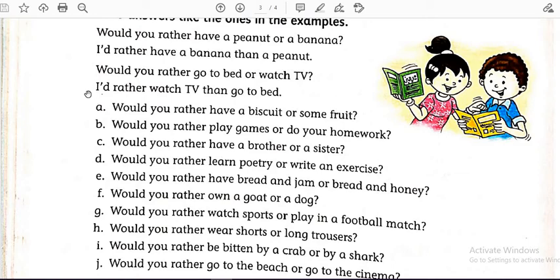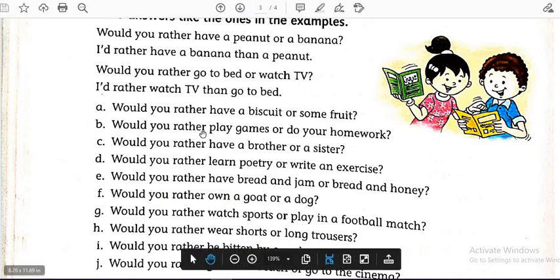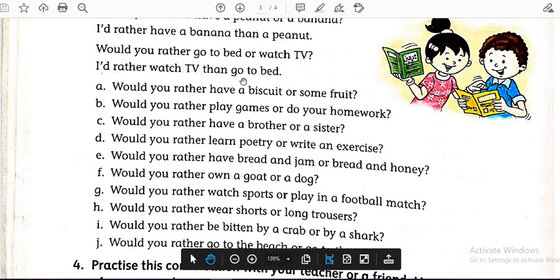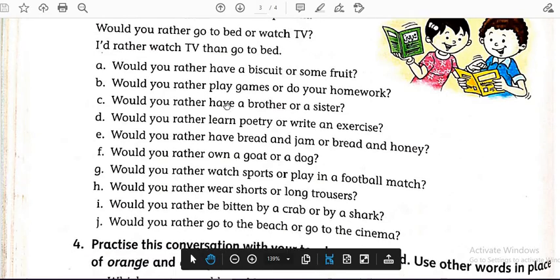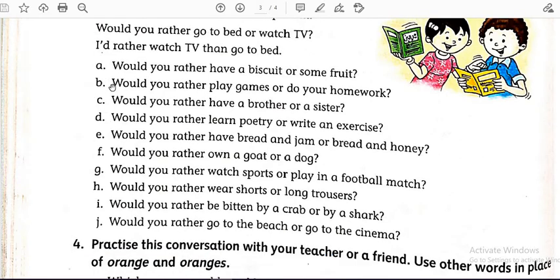Here you can notice that I would rather will be quite the same. After writing I would rather, you can write the last two words, watch TV, or a banana first. So I would rather watch TV, then you have to add THAN in all your answers from question number A to J. Then go to bed. So if I have to solve this, how will I solve it? Let's see the question first.